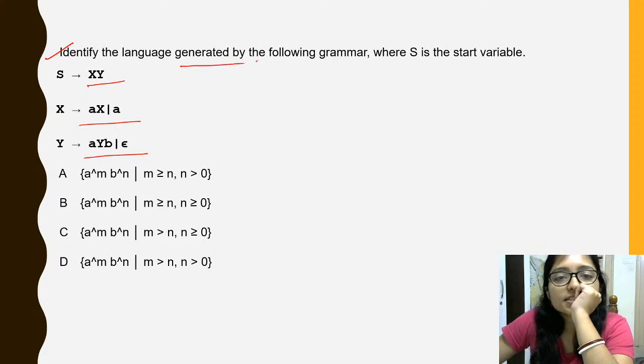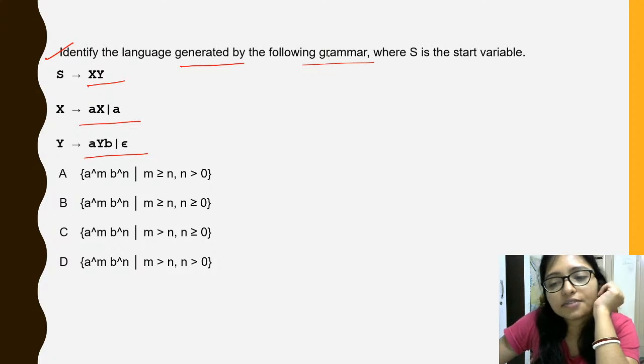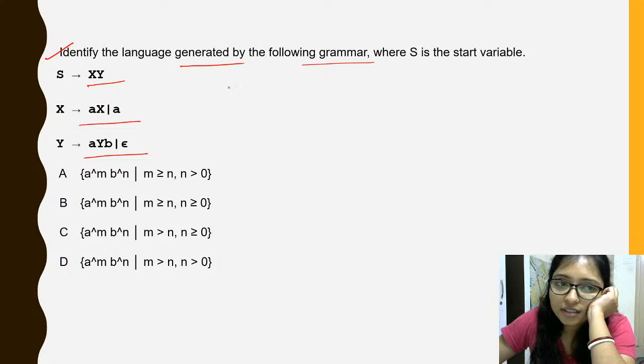Identify the language generated by the grammar. What will be the language? It is asking the language. Okay, Survi, Himani, Sarita is giving the answer. There was XY. S is coming to XY. X and Y. After that AX and A. And AX to the A, and here it is coming to epsilon.